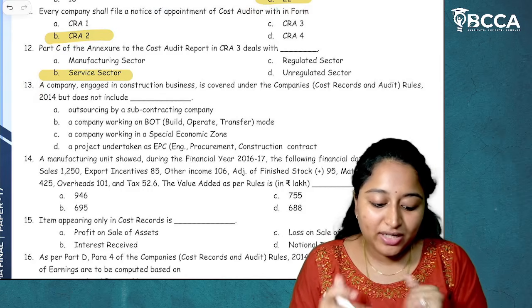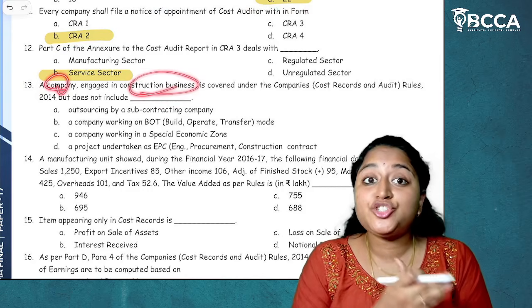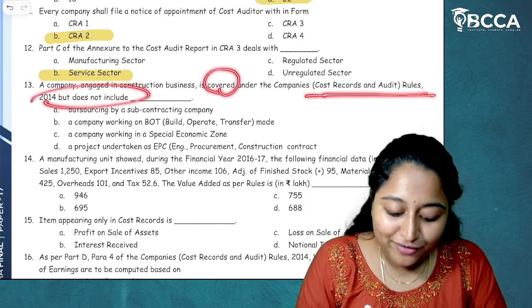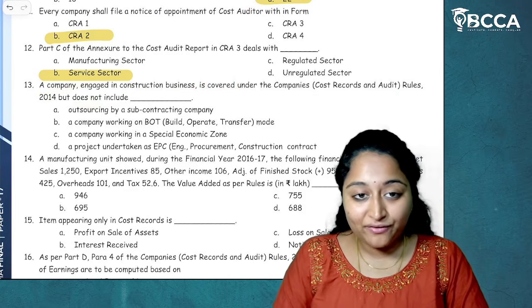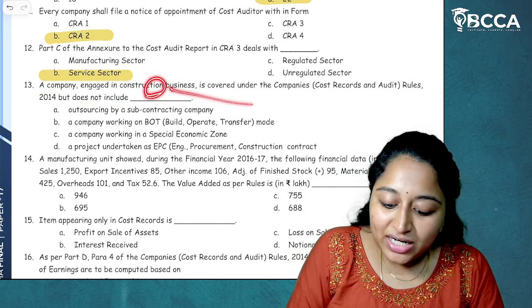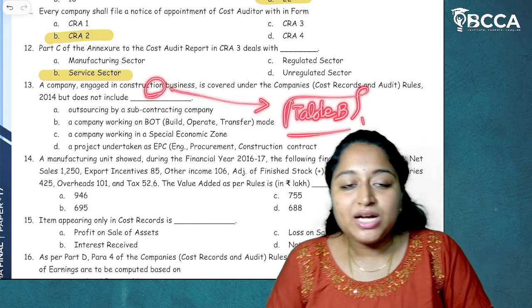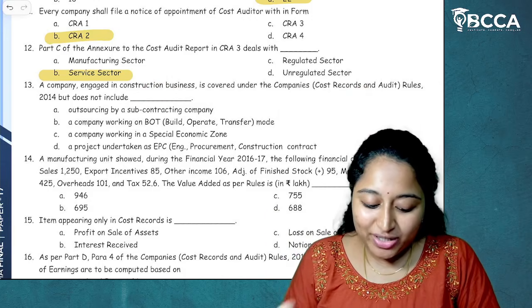Next, question number 13. A company which is engaged in construction business is covered under company's cost records and audit rules 2014. Yes, absolutely it is covered, and construction business is covered under table B, which is non-regulated sectors. Okay. Construction business is covered under table B, non-regulated sectors.